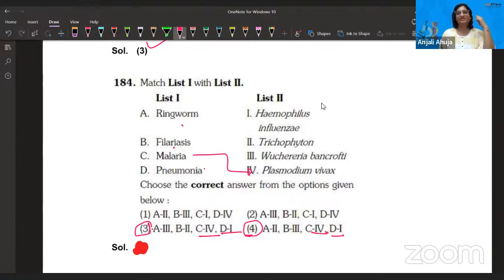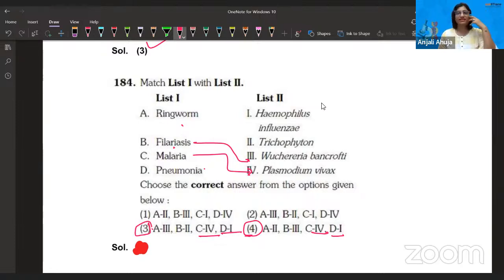Filariasis is so easy, right? This is caused by Wuchereria bancrofti. Elephantiasis, guys, where the limbs of humans are affected because of so many mosquito bites, Culex and all that, and this worm can take entry into the body, and Wuchereria bancrofti can create the problem. Elephantiasis can happen in the genitalia also.